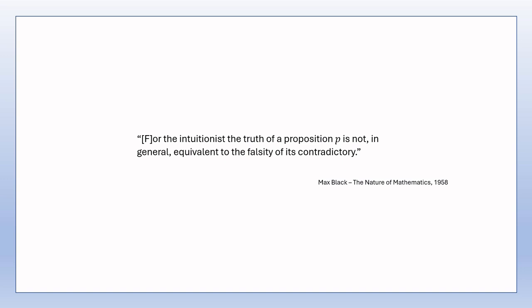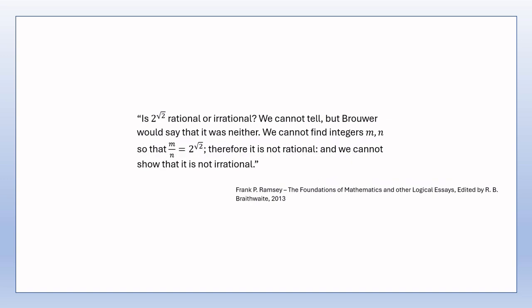And we end up with the following kind of situation described by Ramsey. Is 2 to the power of the square root of 2 rational or irrational? We cannot tell, but Brouwer would say that it was neither. We cannot find integers m and n so that m over n equals 2 to the power of the square root of 2, therefore it is not rational, and we cannot show that it is not irrational. In modern mathematics, irrational numbers are simply defined to be those numbers which are not rational. However, in intuitionistic mathematics, a number being not rational cannot be taken as implying that it must therefore be irrational. And this intuitionistic view of things can sometimes feel quite jarring and uncomfortable.